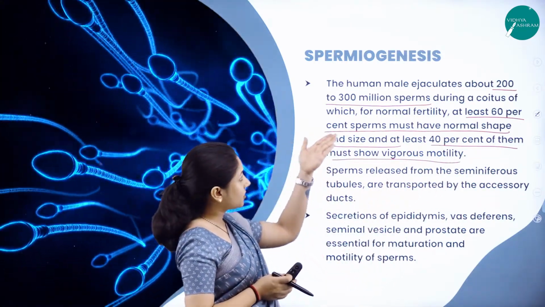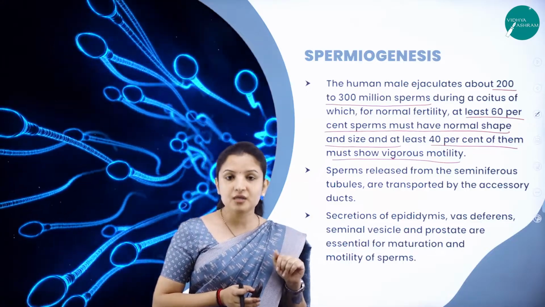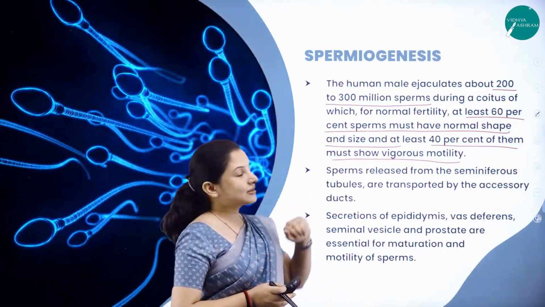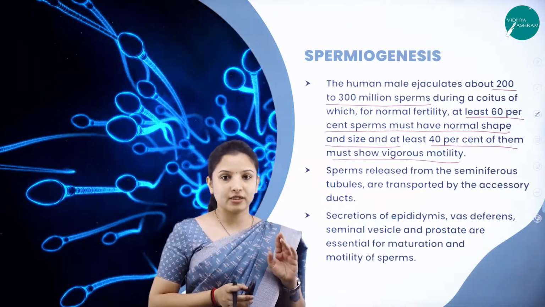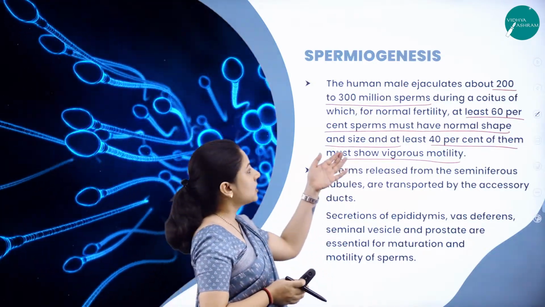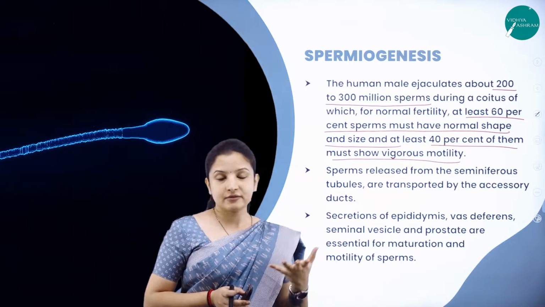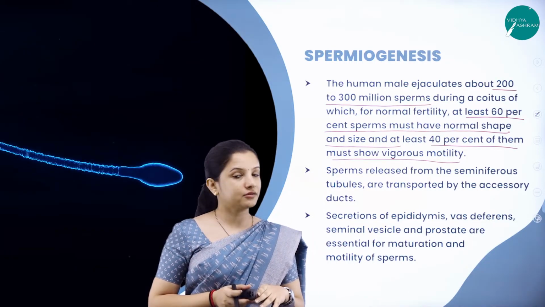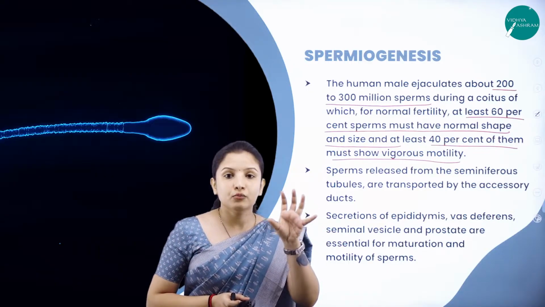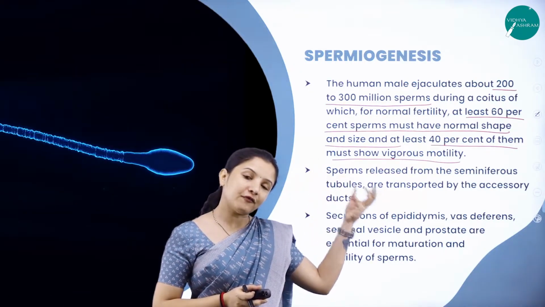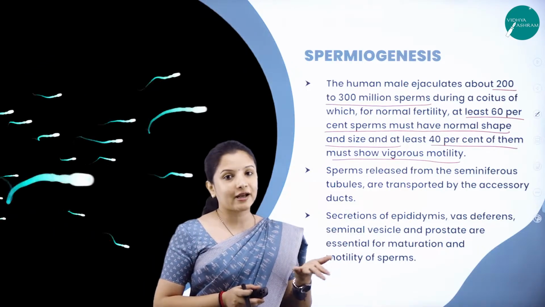But is it enough if they have proper shape and size? No, right? They should have good movement capability also. So out of the 60%, 40% having proper motility is fine.